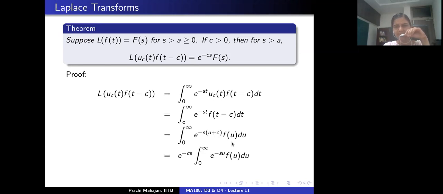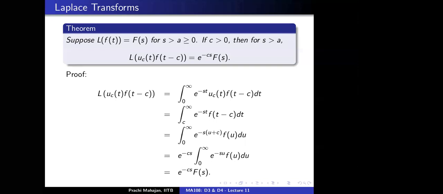I can pull exponential minus cs out of the integral because it's independent of u, and what remains inside is precisely the Laplace transform of the function f, correct? And that's it, we are done. Is that okay with everybody present here? Yes, ma'am. Okay, all right.